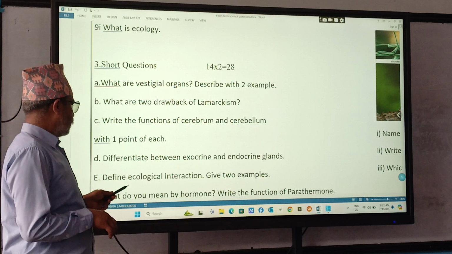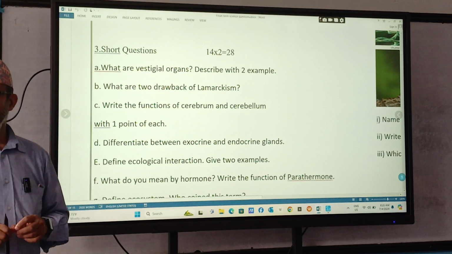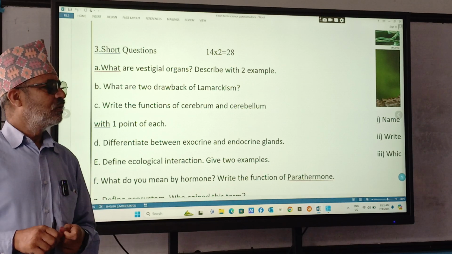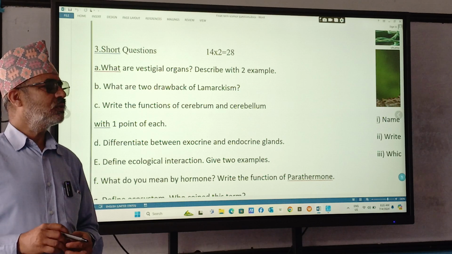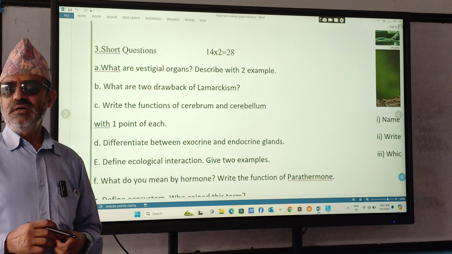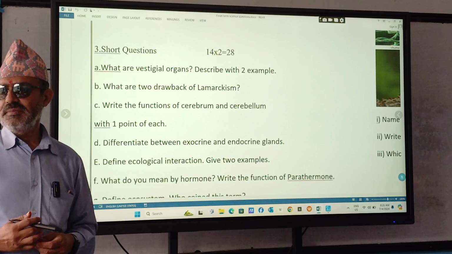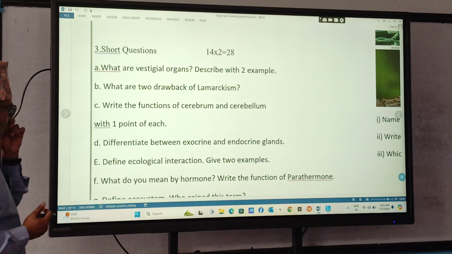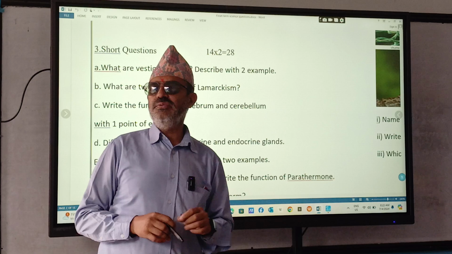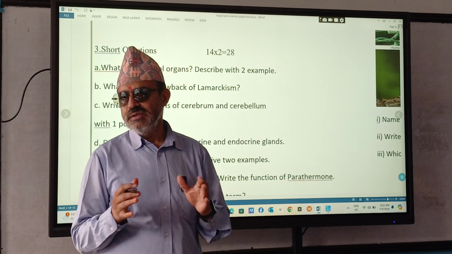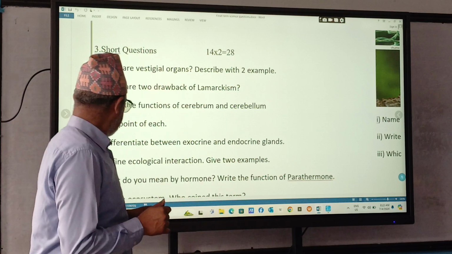This is possible. Define ecological interaction. Give two examples. Have we discussed that? Yes, sir. What are the different ecological interactions? Symbiosis, competition, commensalism, predation, parasitism. These things you have to remember. Or instead of this, a question can be asked: give example of predation and competition. So you have to give the example. Understood? Questions are related like that.